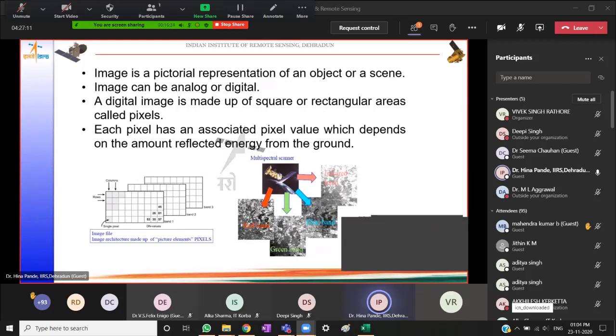Right? Now for interpretation, the interpreter is supposed to choose a band combination which will display his or her feature of interest in the best possible manner for enhanced or better interpretation. So suppose you are wanting to look at water features, you will choose a combination which displays these features in the best possible manner. A vegetation scientist would choose a combination which displays vegetation features in the best possible manner, and so on.